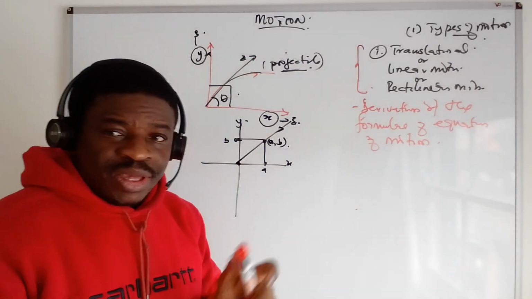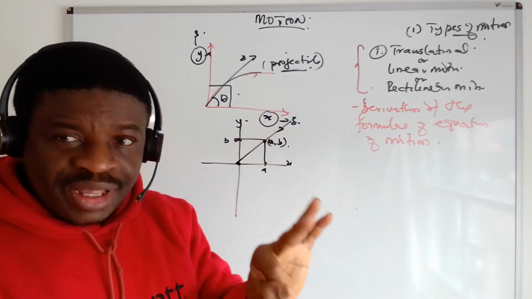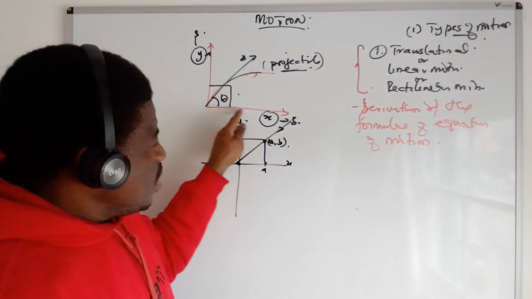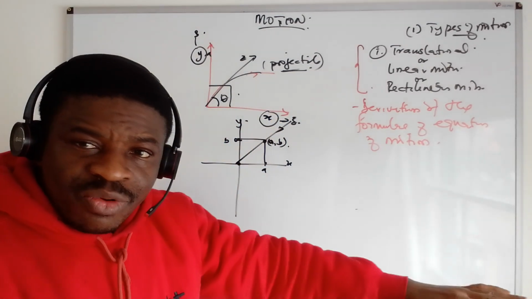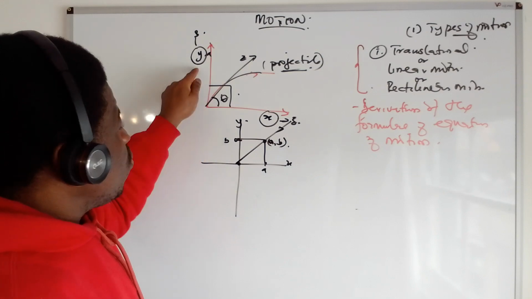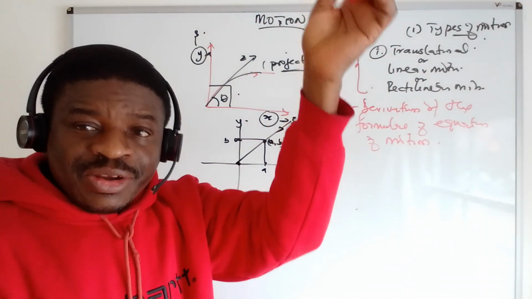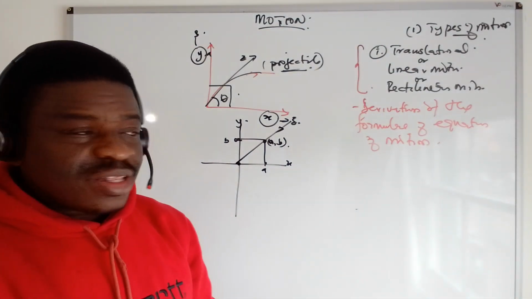So please, I want to come again. In motion or translational motion, it can be of three types. One, it can be along the x-axis, a car moving from one point to the other on a horizontal axis. Two, it could be along the y-axis, where you throw an object vertically upward and it comes down. It's still translational.